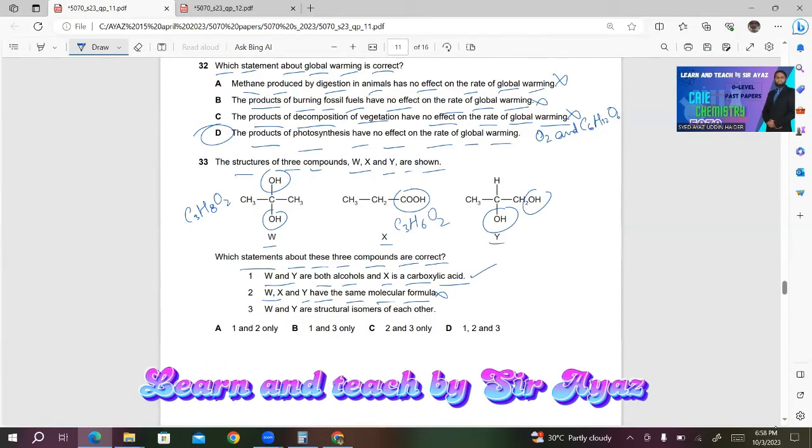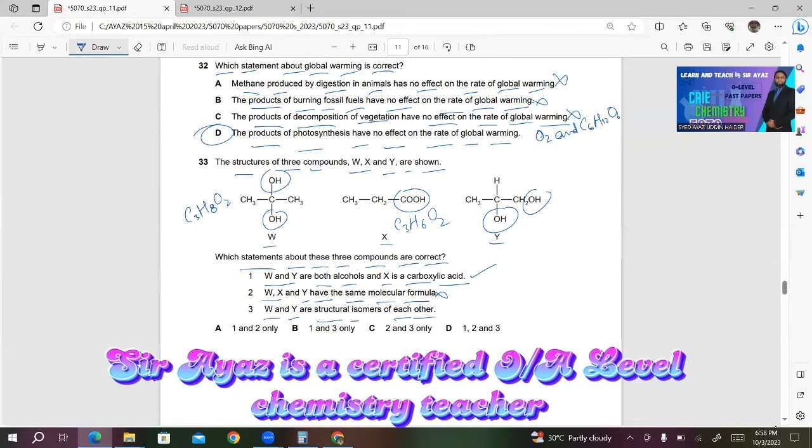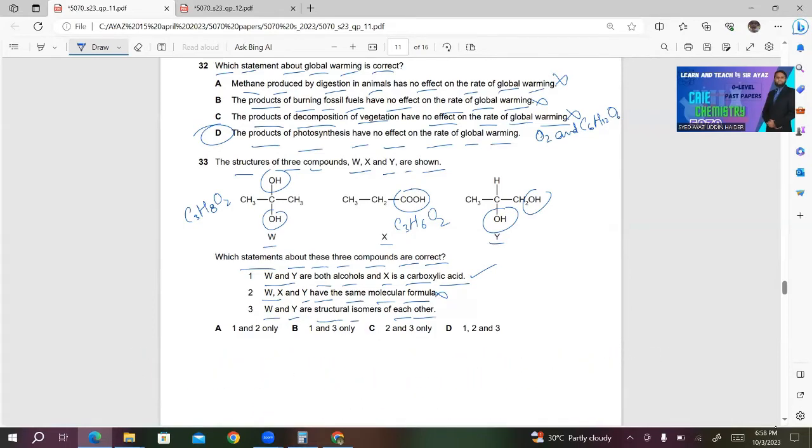3. W and Y are structural isomers of each other. This is also correct. They are structural isomers of each other because they both have same molecular formula. For your convenience, I am working out the molecular formula for Y. How many carbon atoms? 3 carbon atoms. C3. Hydrogen atoms.